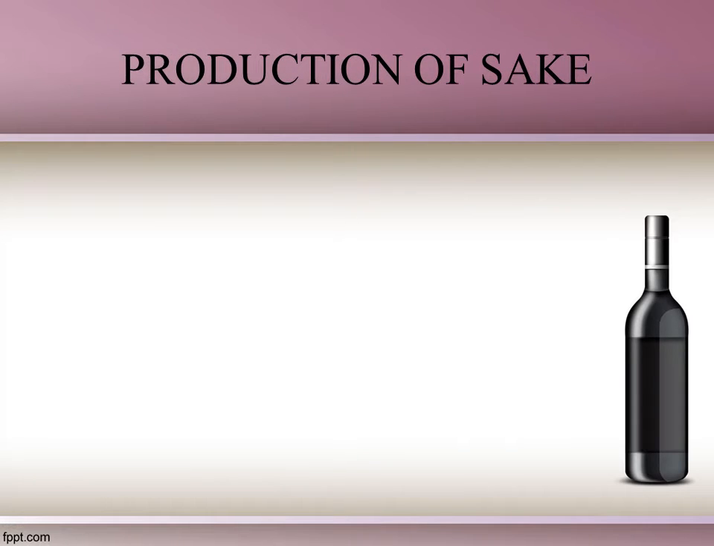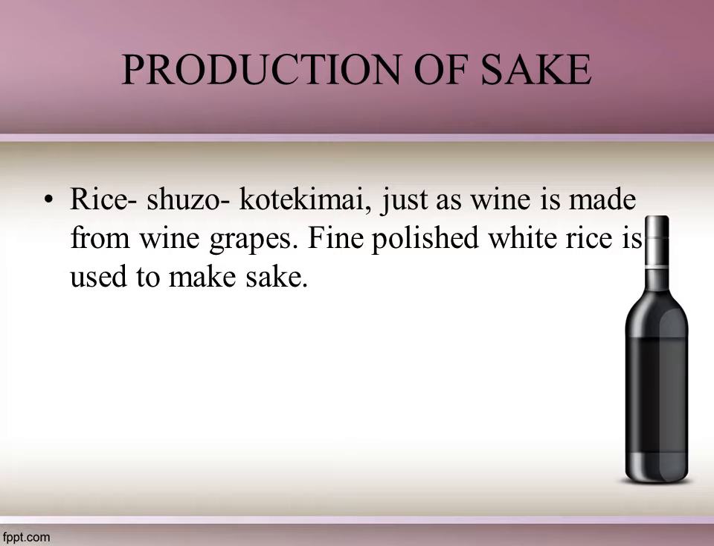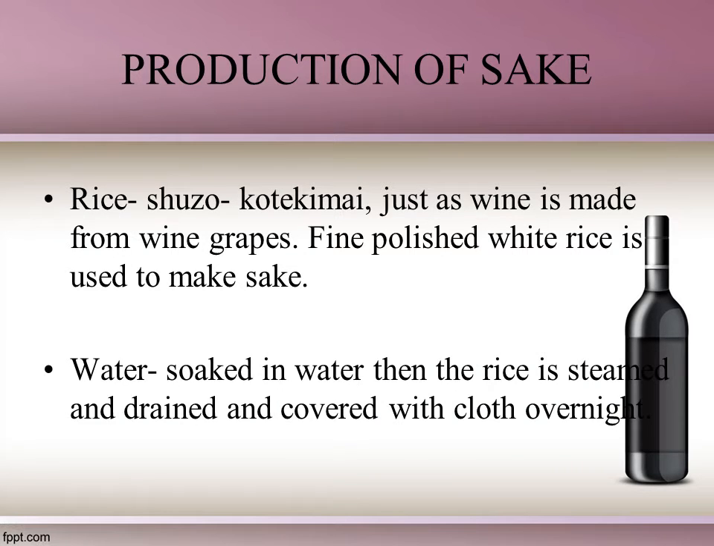Production of sake. First of all, for the production of sake we need to take rice. Sake is an alcoholic beverage which is made from rice. There are special varieties of sake rice that are suitable for sake making, called shuzo kotekimai, just as wine is made from wine grapes. This is generally a fine polished white rice which is used to make sake.